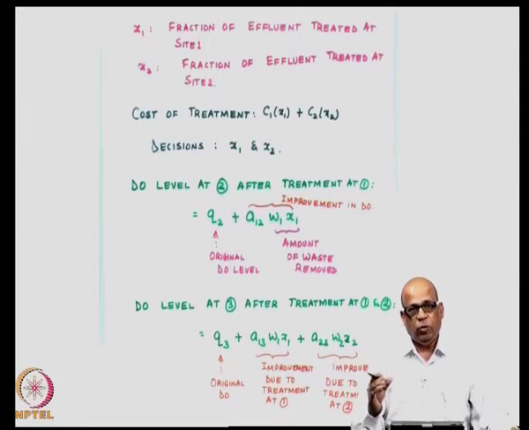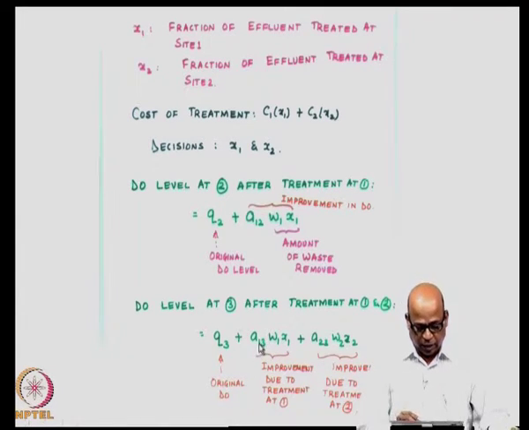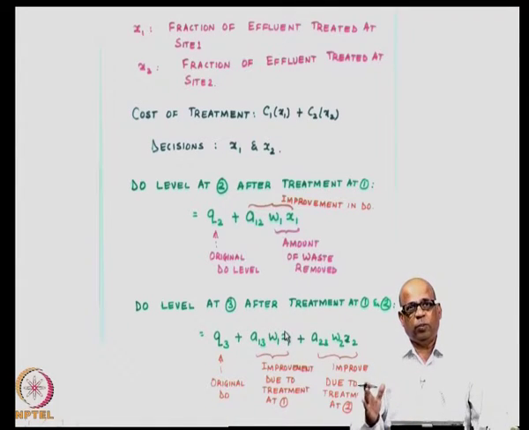For every unit of waste removed at W1, you get an enhancement of A13 at site number 3. Therefore, the total improvement of DO at site number 3 corresponding to the treatment x1 at site number 1 is A13 into W1 into x1, the improvement at site number 3 corresponding to a treatment at site number 1.